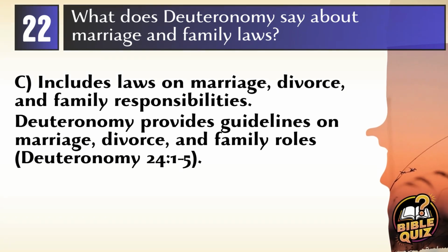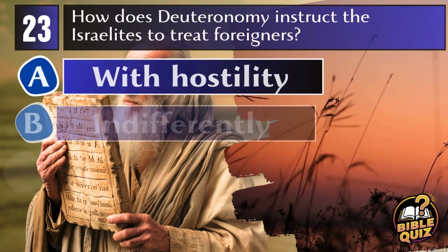Answer C. Includes laws on marriage, divorce, and family responsibilities. Deuteronomy contains various laws regarding marriage, divorce, and family responsibilities, providing guidelines on how to handle issues within the family structure. Deuteronomy 24:15.